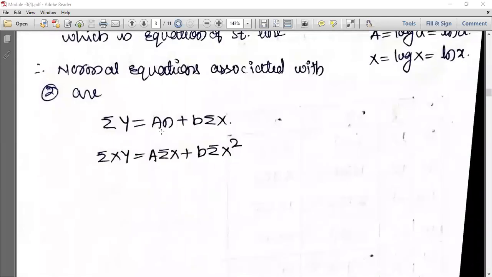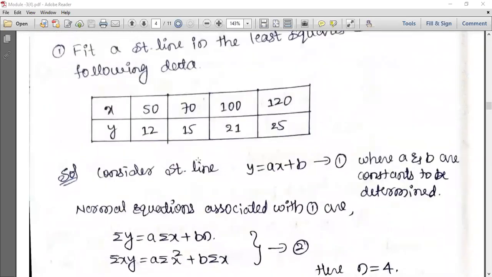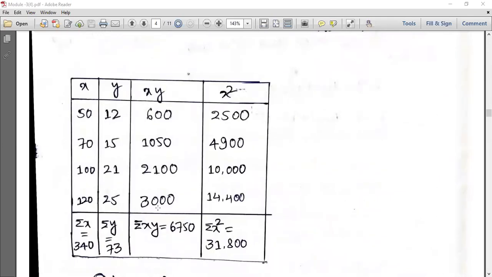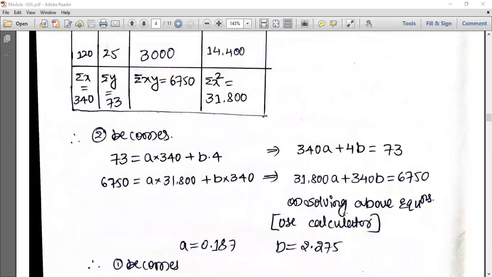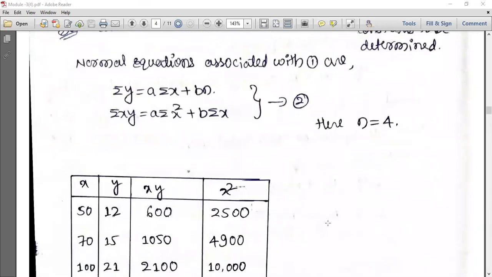Later we have to write the normal equations. Based on this, we will write the examples. See, the questions are very simple. Equation of a straight line, normal equations, the table associated with that, writing that and getting the values directly. That is a very simple thing that we will do in tomorrow's class.